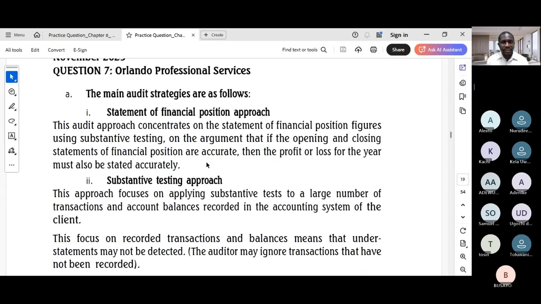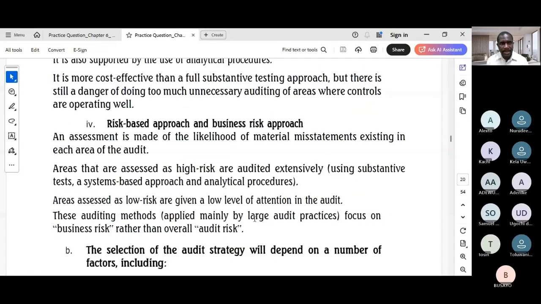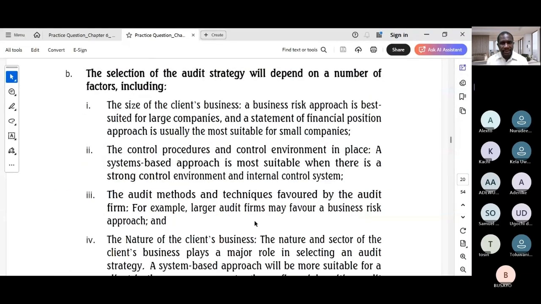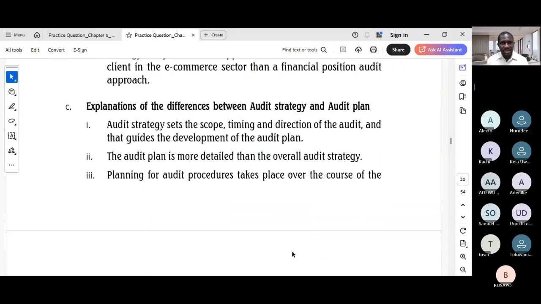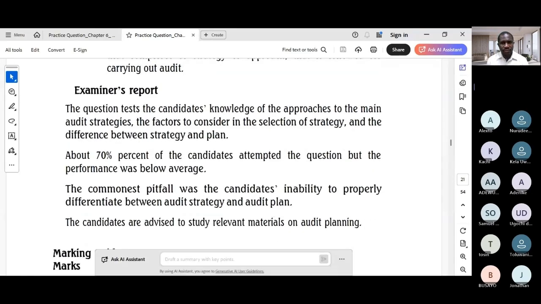All right, so I think for part A, the solution gives a good comprehensive list and explanation of the main strategies. Then for the B part, it correctly lists key factors influencing the choice of strategy, and part C succinctly explains the difference between a strategy and a plan. So let's look at the examiner's report.